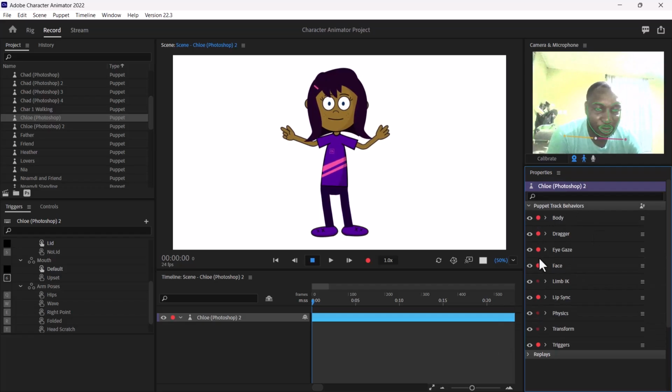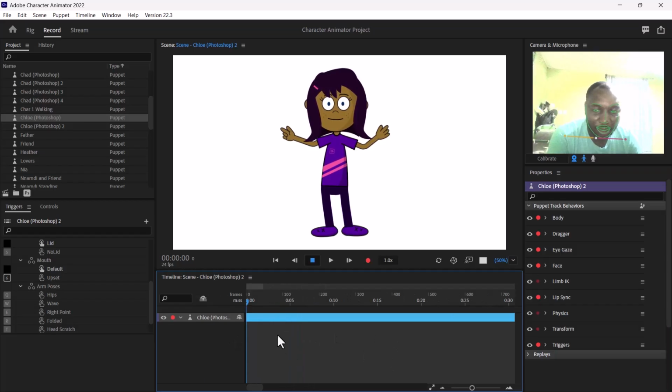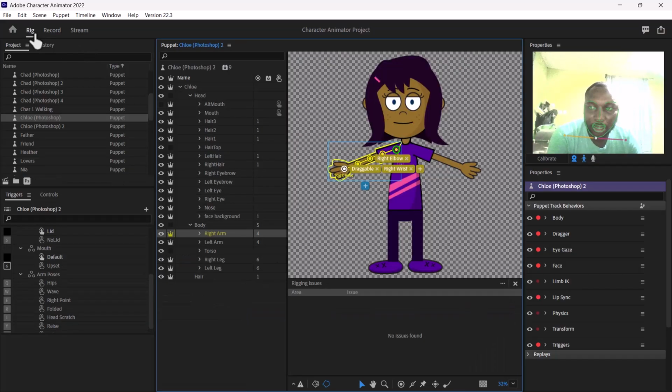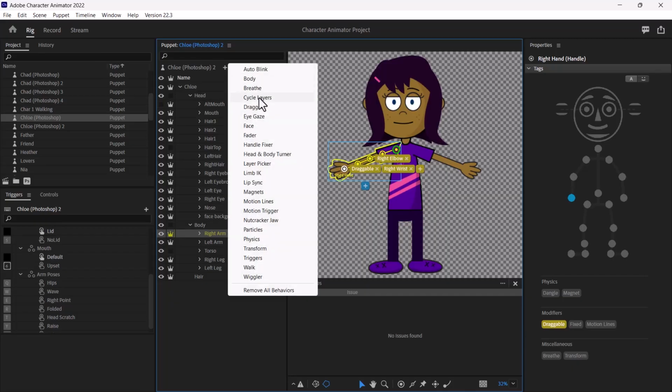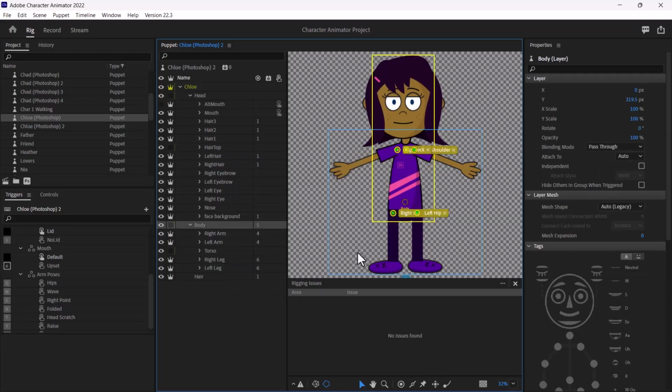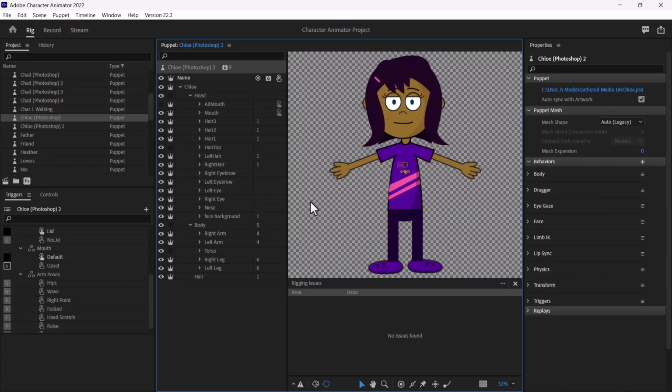Okay, so these behaviors, you're going to be manipulating them here in your timeline. Okay, so this is basically your timeline. If you want to add behavior, you'll have to go back to rig, and then you can come over here, click on this plus sign, and then you can see a ton of behaviors that you can actually add to your character. Okay, so these are basically some of the things you can do with this particular character.